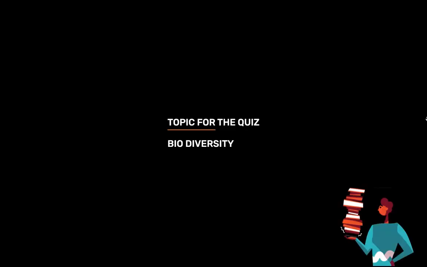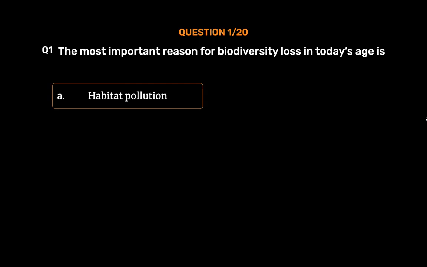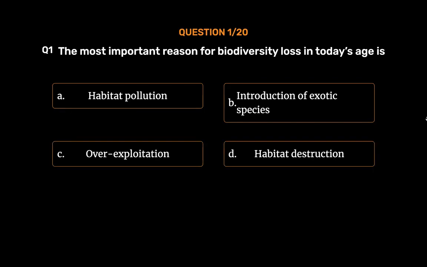Topic for today's quiz is biodiversity. Question number 1. The most important reason for biodiversity loss in today's age is Option A. Habitat pollution. Option B. Introduction of exotic species. Option C. Overexploitation. Option D. Habitat destruction. The correct answer is Option D.